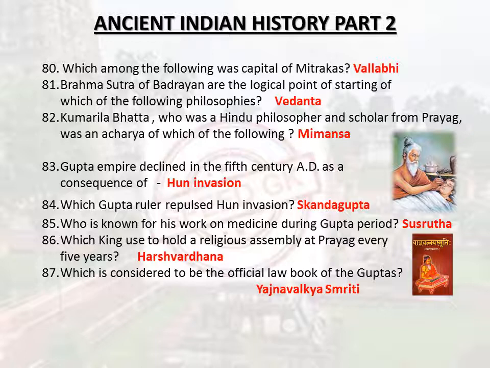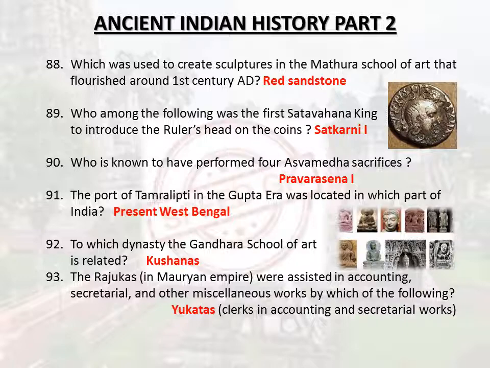Who is known for his work on medicine during Gupta period? Susruta. Which king used to hold a religious assembly at Prayag every 5 years? Harshavardhana. Which is considered to be the official law book of the Guptas? Yajnavalkya Smriti. What was used to create sculptures in the Mathura school of art that flourished around 1st century AD? Red sandstone. Who among the following was the first Satavahana king to introduce the ruler's head on the coins? Satakarni I.